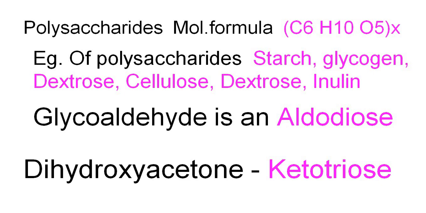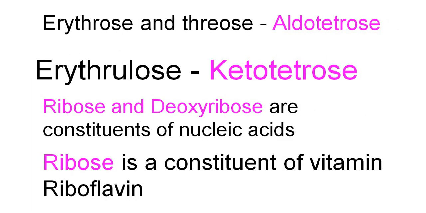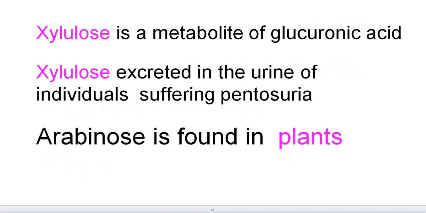Glycoaldehyde is an aldodiose. Dihydroxyacetone is a ketotriose. Erythrose and threose are aldotetroses. Erythrulose is a ketotetrose. Dash and dash are constituents of nucleic acids: ribose and deoxyribose. Dash is a constituent of vitamin B2, riboflavin: ribose. Dash is a metabolite of glucuronic acid: xylulose. Dash is excreted in the urine of individuals suffering from pentosuria: xylulose. Arabinose is found in plants.